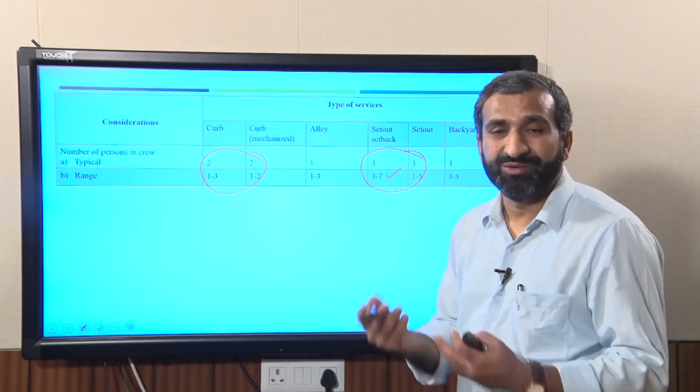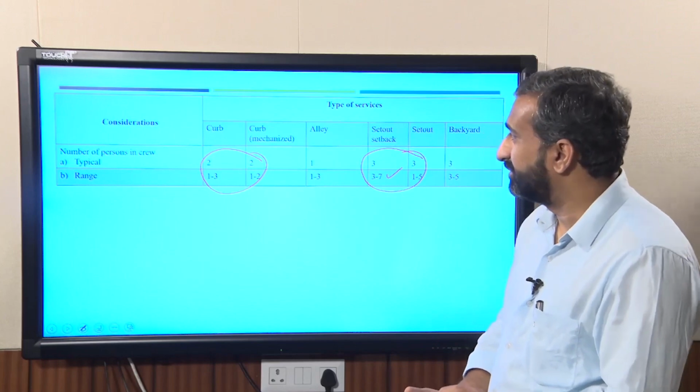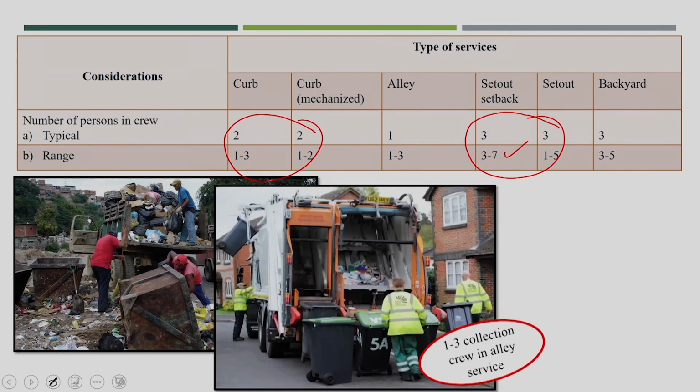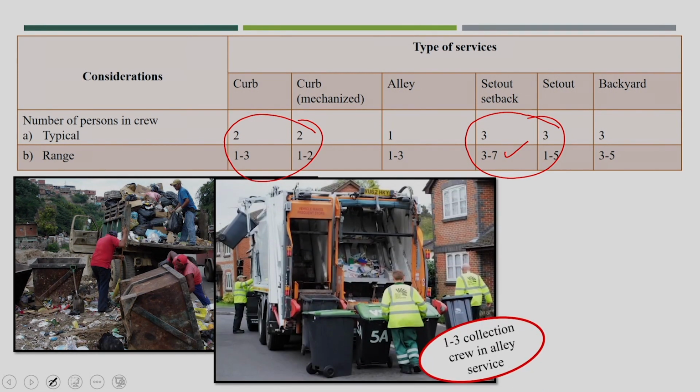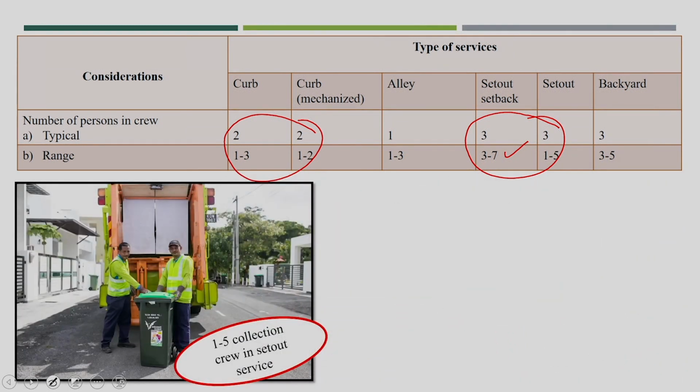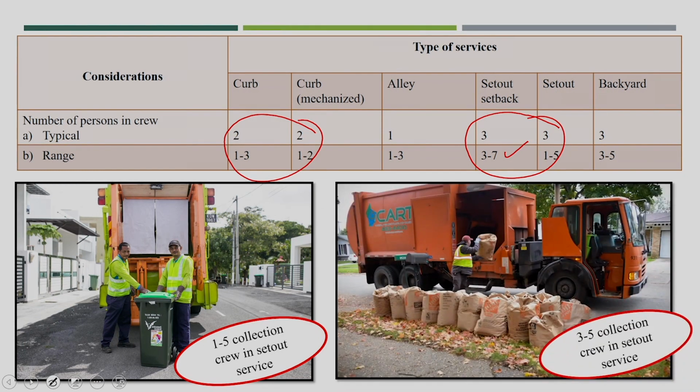So obviously you will require more crew members. You will see 1, 2, 3 collection crew in the curb service, in the LA service, but obviously more collection crew in the set out setback service. This is the set out service, this is also another set out service.